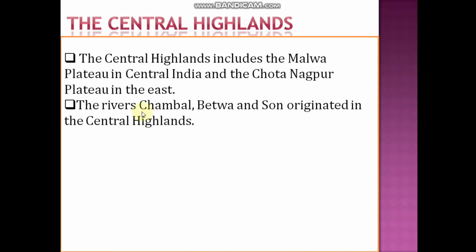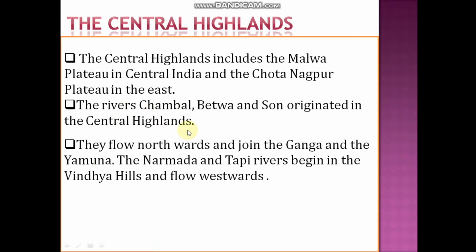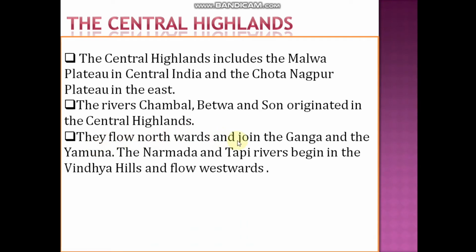These are the rivers which originated in the Central Highland. They flow northwards and join the Ganga and Yamuna. The Narmada and Tapi rivers begin in the Vindhya hills and flow westwards.